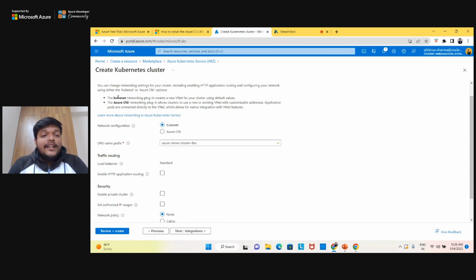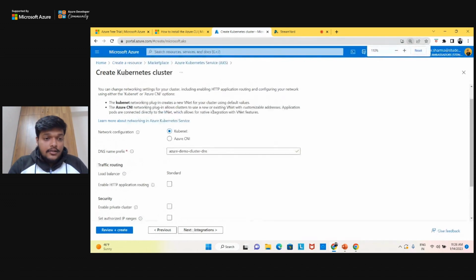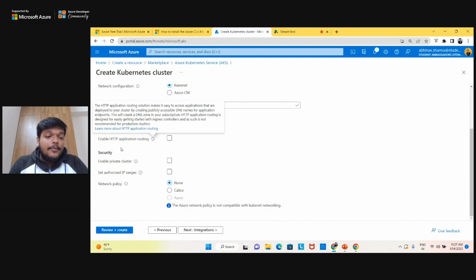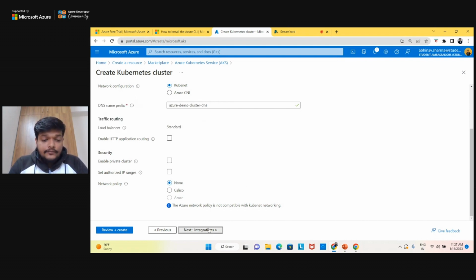You can go through the definitions also, like what these two services are. You can see the definitions of both plugins, what is the use case of Azure CNI and what is the use case of kubenet, right? They are providing you the reference to read what each stands for. For example, this is the HTTP application, so here you can see what that stands for, right? It makes it easy to access the application, etc.